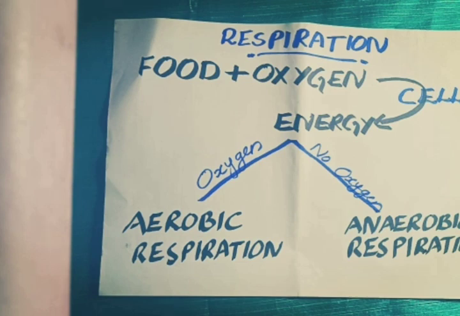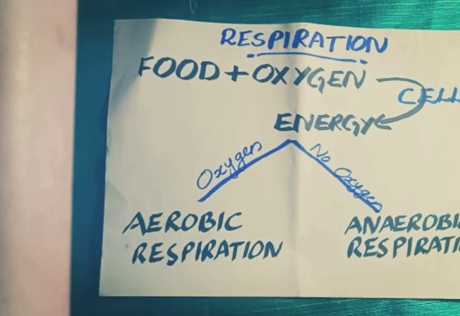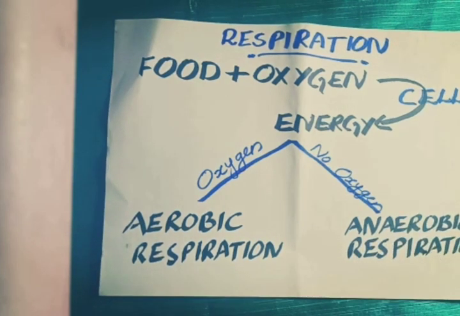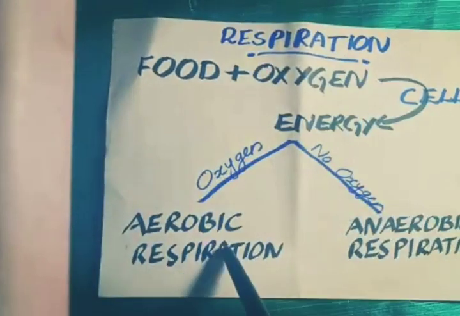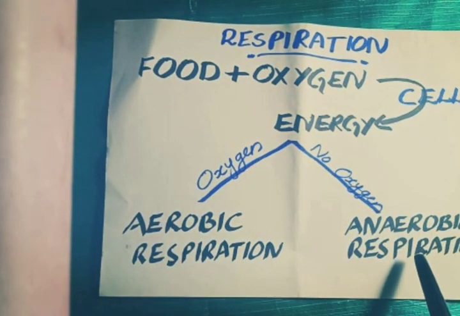All living organisms perform this process, but this process varies in different organisms. Different organisms perform different types of respiration. In some organisms, we can see aerobic respiration. In some other organisms, we can see anaerobic respiration. It means respiration is of two types: one is aerobic respiration and the other one is anaerobic respiration.